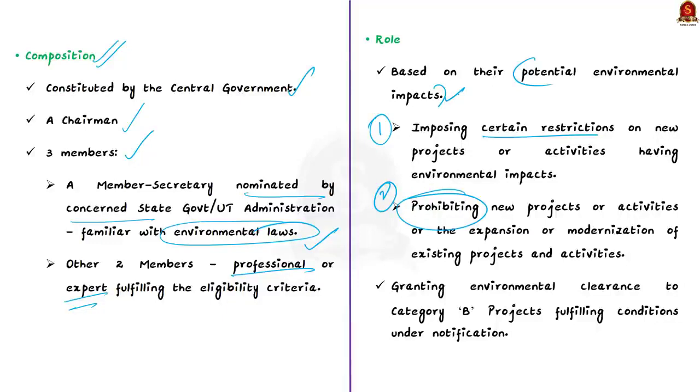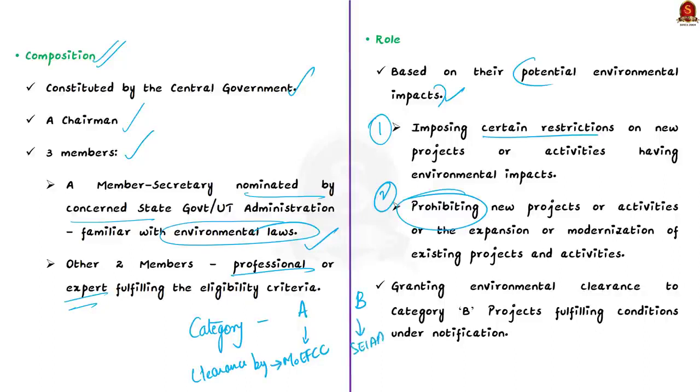Now we know that under the EIA notification, the projects are classified into 2. They are classified into category A and category B. This is mainly to provide the environmental clearance and also to assess the potential environmental impact of such projects. Now in this, the projects which fall under category A require environmental clearance from the Ministry of Environment, Forest and Climate Change. That is the Union Ministry.